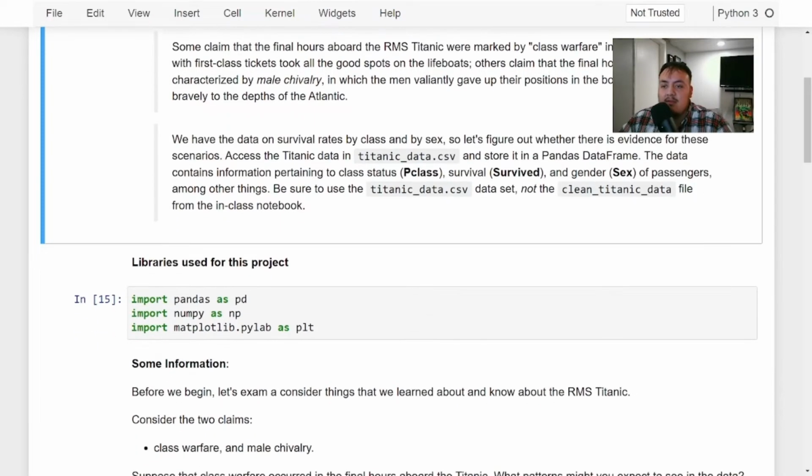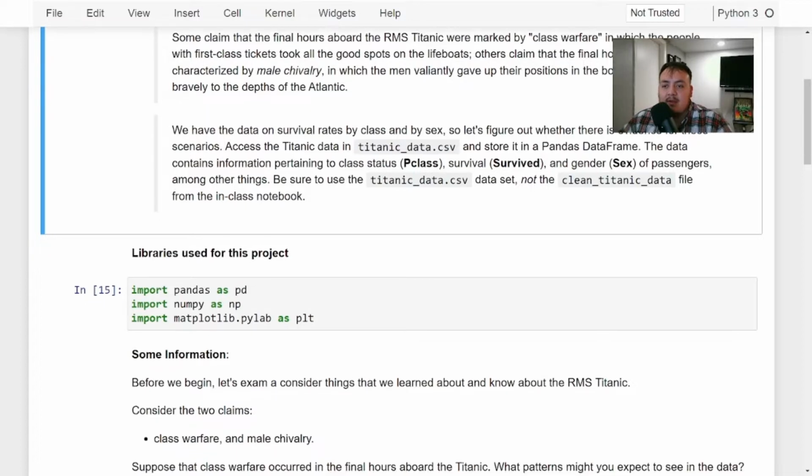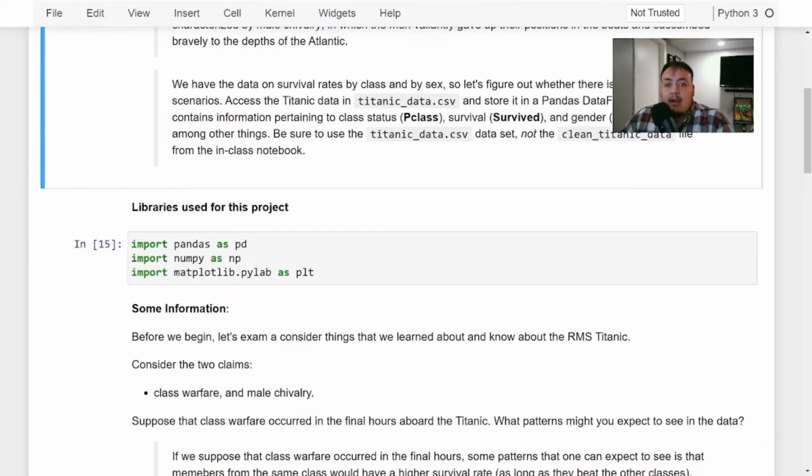So we're going to be using the Titanic_data.csv. We're going to start with a pandas data frame. We're going to be using information from p-class, survival, which is survived, and gender of passengers, and some other things as well. We're going to be using the raw, and then we're going to be using clean, where we're going to be dropping some null values.